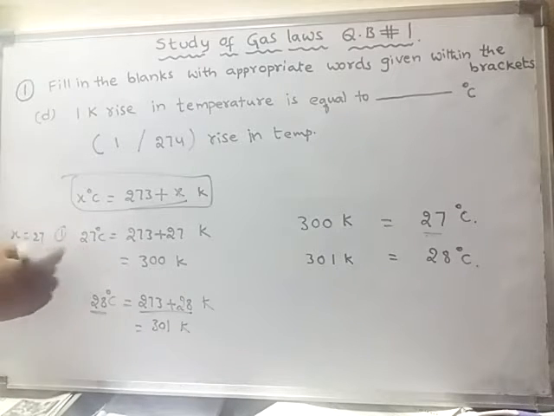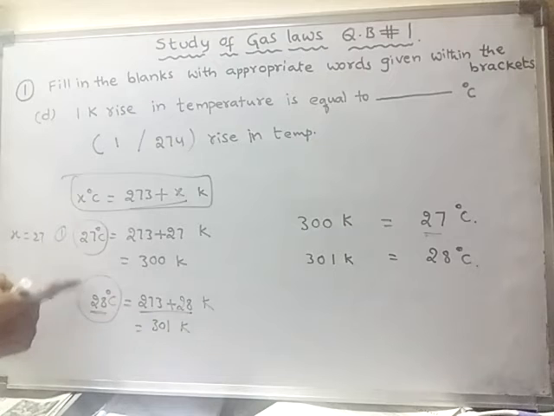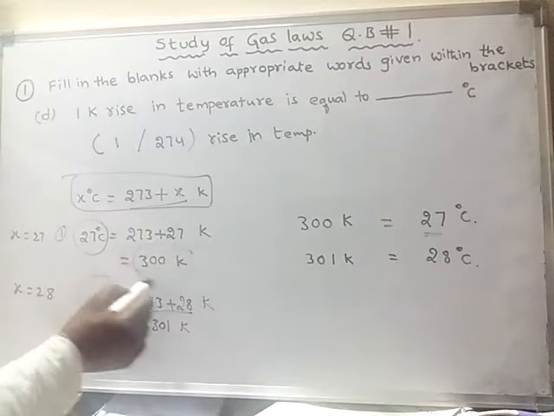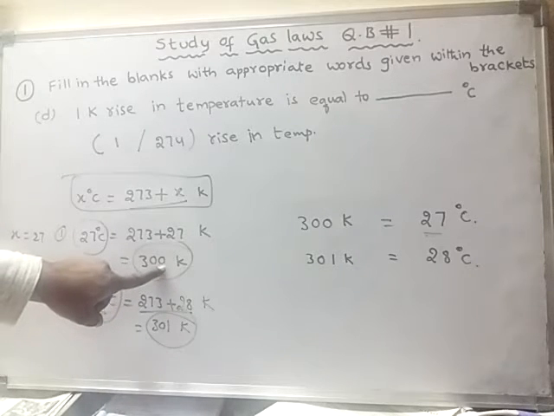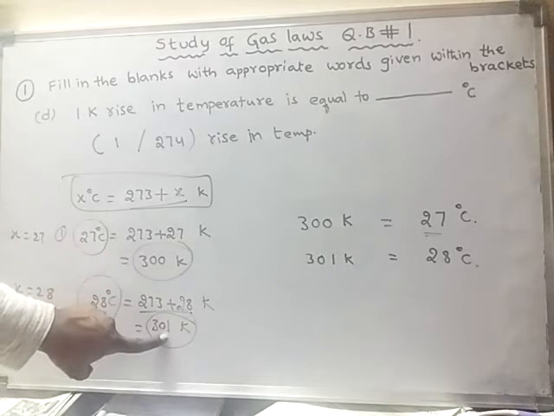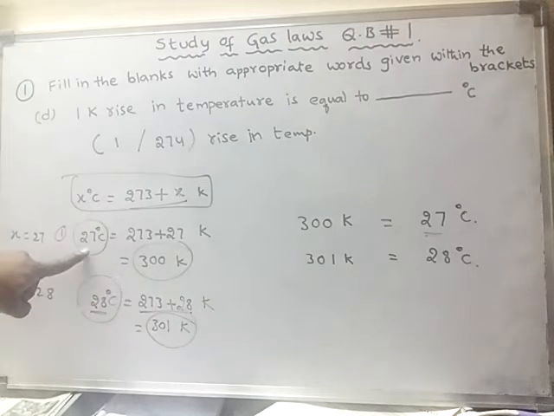So if I raise the degree centigrade temperature by 1 unit, then the Kelvin temperature will also rise by 1 unit. And if I raise the Kelvin temperature by 1 unit, then the degree centigrade temperature also will rise by 1 unit.